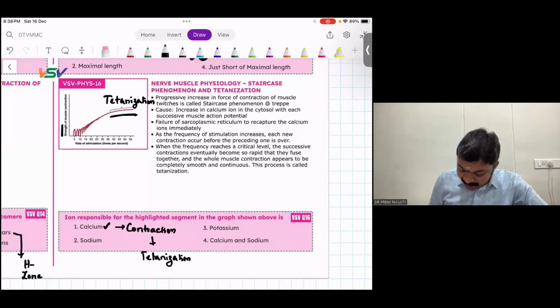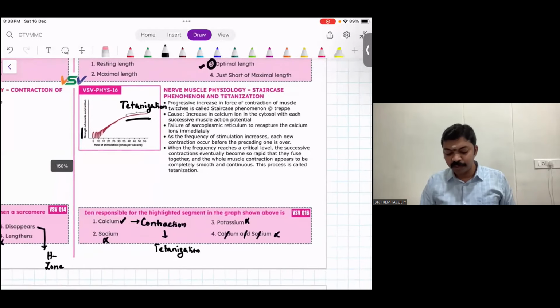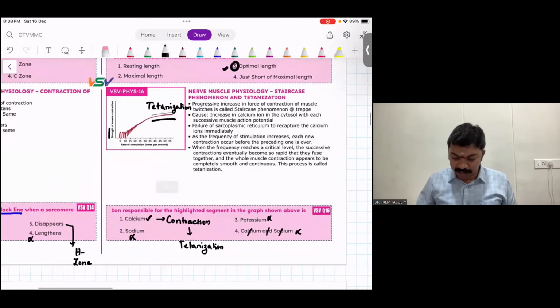Whereas sodium is for depolarization. Potassium is for repolarization. Calcium and sodium are not possible and hence not a right choice. So all the other choices are ruled out. Calcium is going to be the right answer for question number 16, guys. It's the contraction leading to tetany.